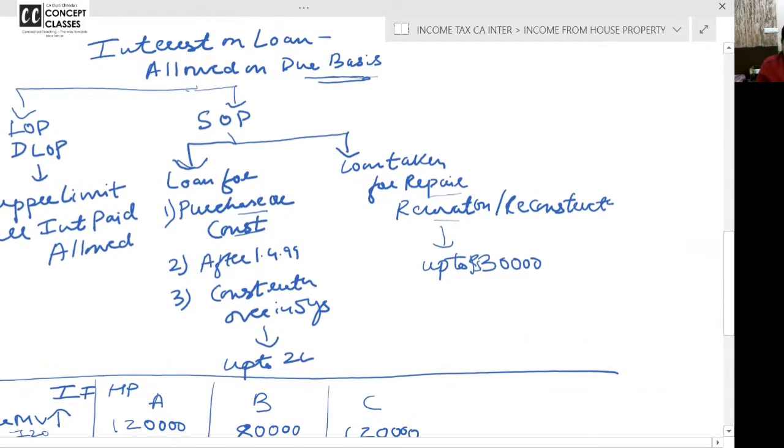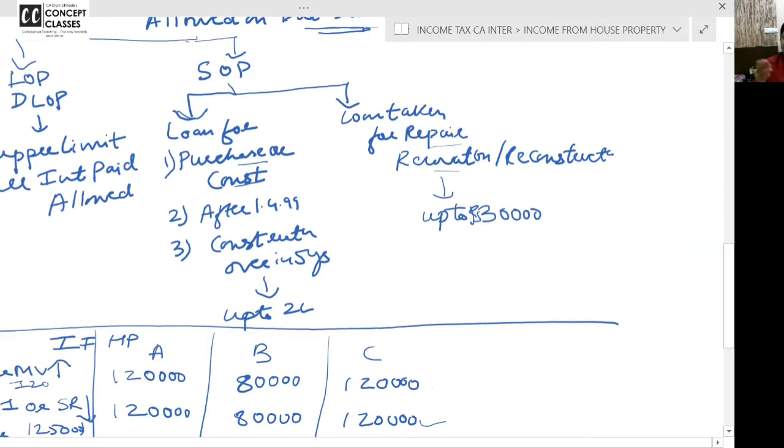Right? In case of self-occupied property, let us see. If you have taken loan for construction of a house or purchase of a ready-made house, loan is taken after 1999, construction is over in 5 years. Once again, I want to repeat the 3 conditions. Last time I made you understand. Today I am making you learn and we will apply this and solve problems. Loan for purchase or construction taken after 1999, construction is over in 5 years.